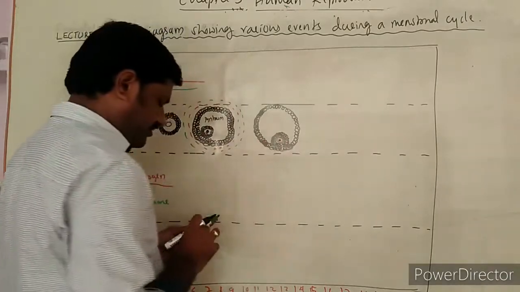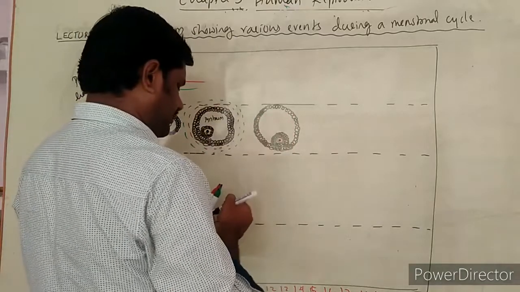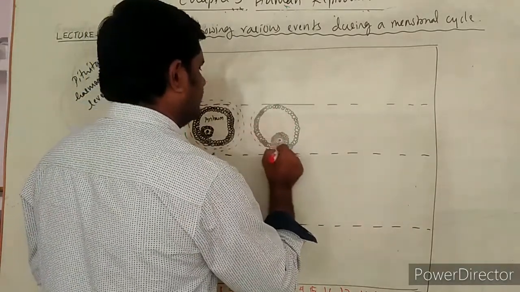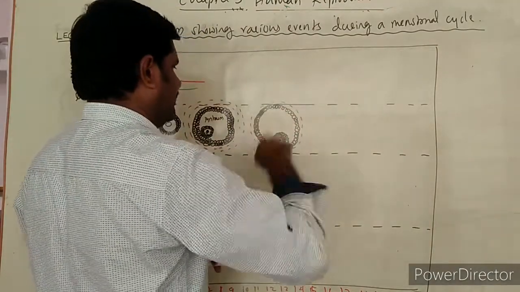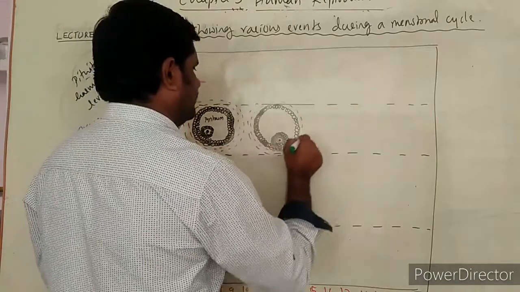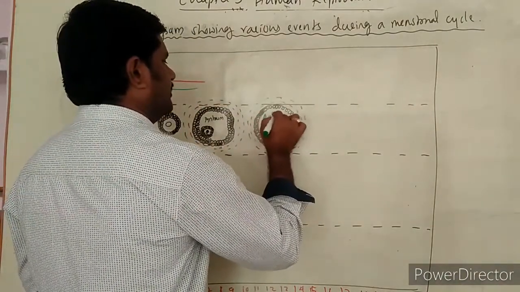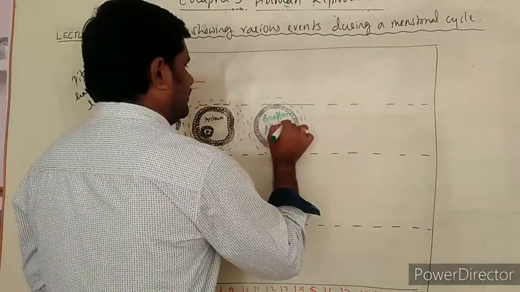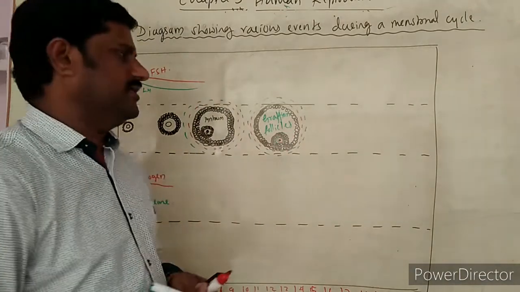So this is a large antrum which is formed around this large, matured follicle. There are the thecal layers that we come across here. This is nothing but the Graafian follicle. This is how the developmental stages of the follicles take place.